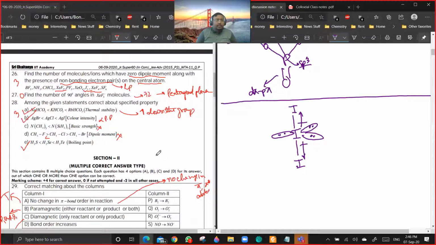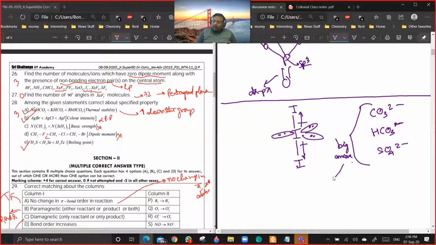Question 28, Option C. Yeah, I can explain all the options. You see, the thermostability of bicarbonates will be increasing down the group, because carbonates, bicarbonates, and sulfates, all three are big anions.